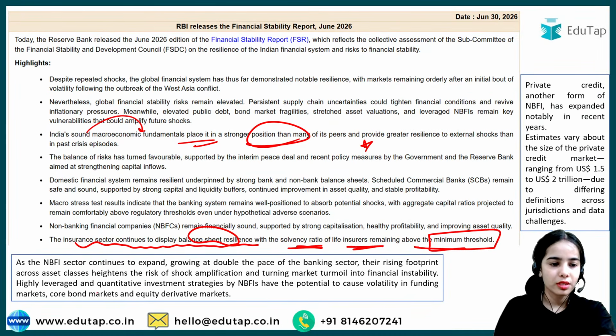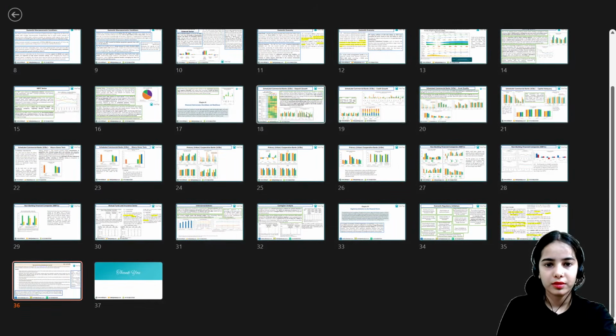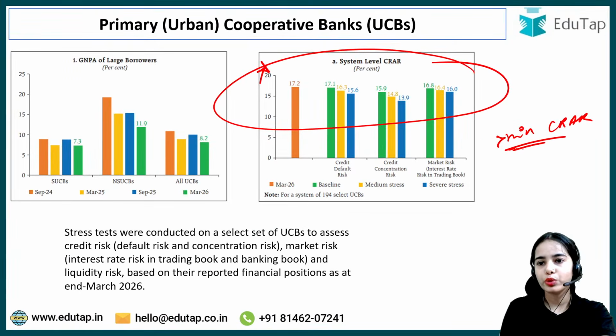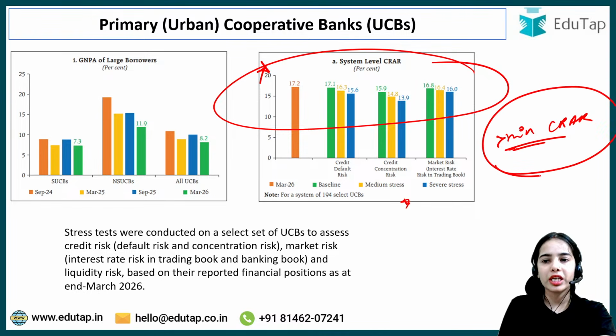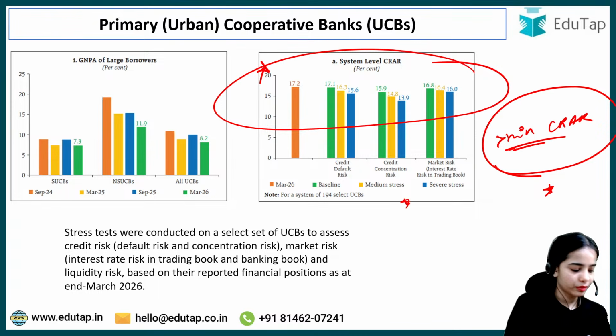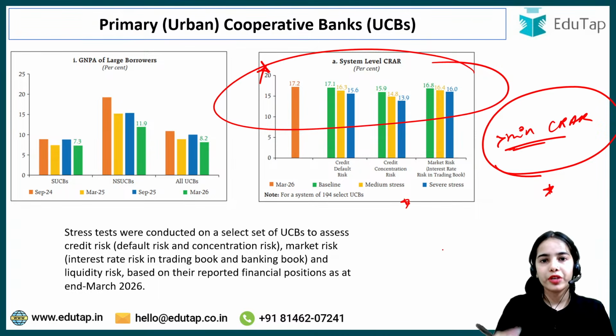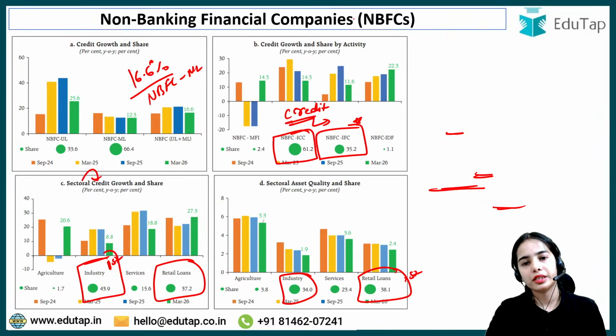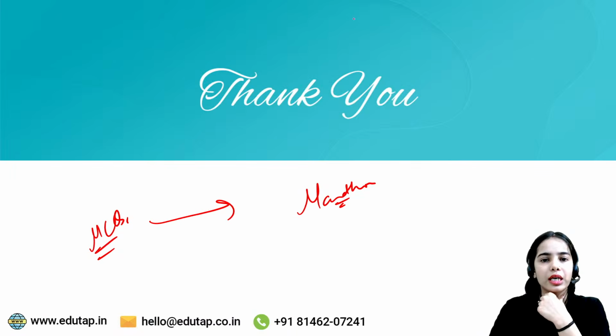One point was for the primary urban cooperative banks. I have told you that even in the stress situation, even in the medium stress situation, the urban cooperative banks will be able to maintain more than the minimum CRAR requirement. Okay. So that is there. Chalo. Then we have discussed the rest. This is it. The FSR report is done from my end.